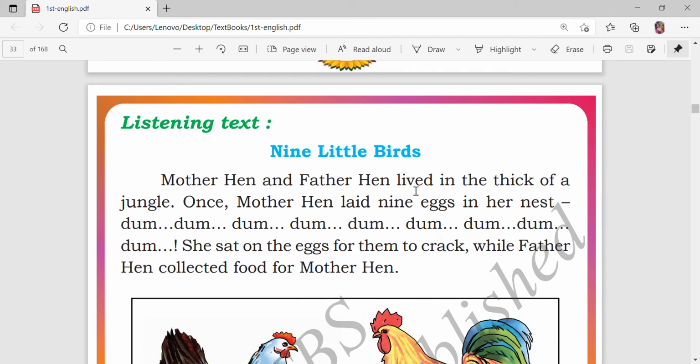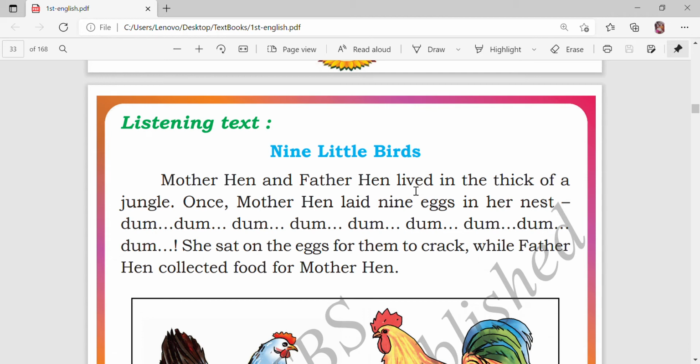Children, have you seen the birds? Yes, we have seen the birds. Name them. The birds are peacock, cock, hen, crow, pigeon, parrot, like that. Isn't it, children? Now, today we learn about the hen.